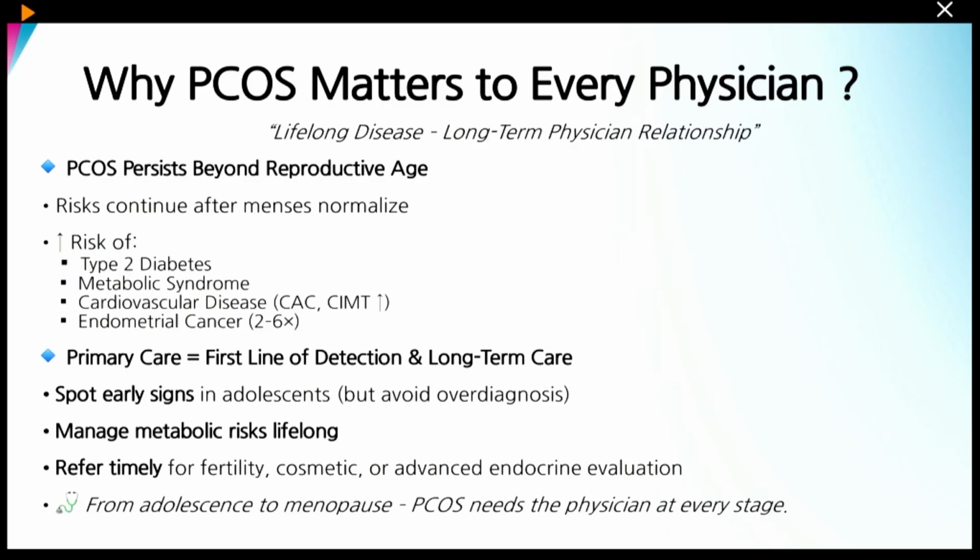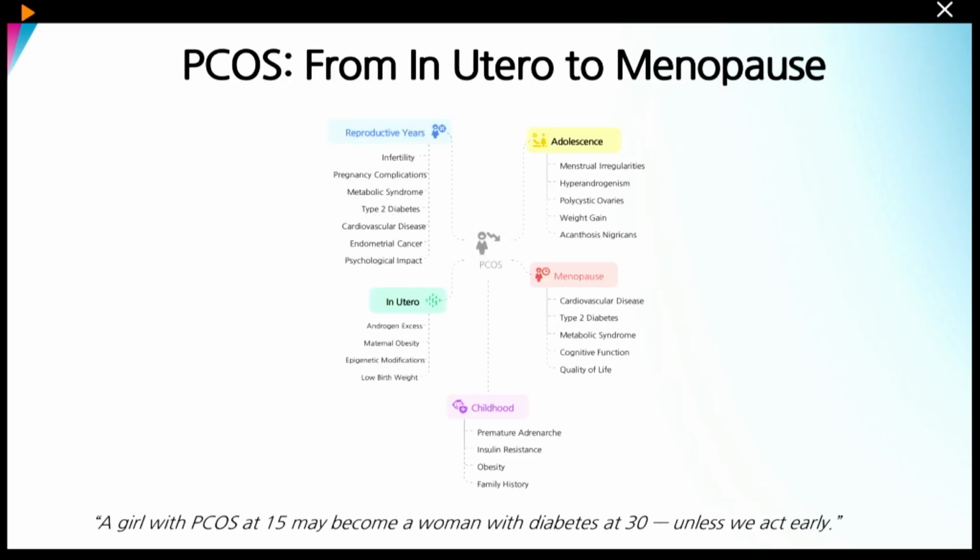Lastly, the risk of metabolic disorder persists beyond the reproductive age group. So even if the cycles have regularized, the patient is not obese, the patient is lean, just the presence of previous PCOS renders the patient higher risk for type 2 diabetes, metabolic syndrome, cardiovascular disease, and endometrial cancer. Hence, it is mandatory to spot the early signs in the adolescent age group as well as the early reproductive age group, and refer timely for fertility, cosmetic, and other advanced endocrine evaluation.